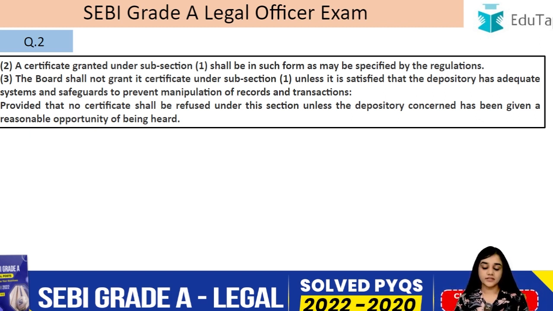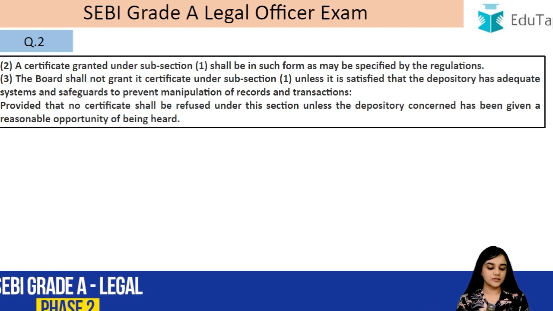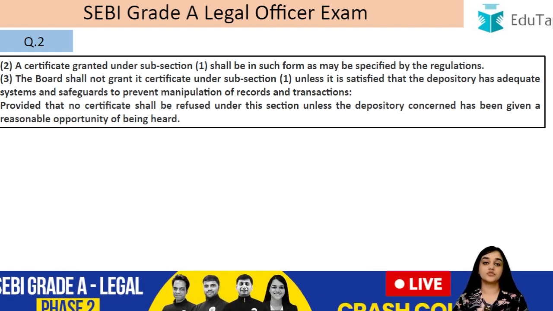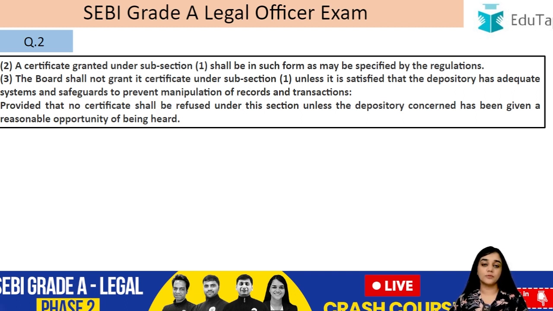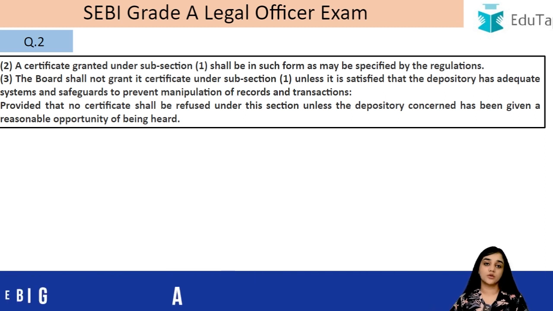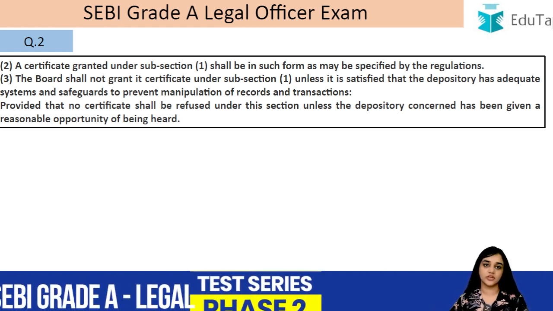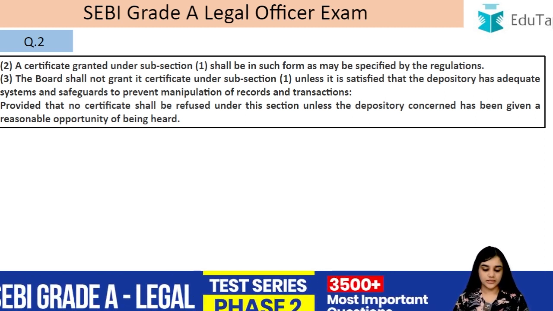But there is a proviso: provided that no certificate shall be refused under this section unless the depository concerned has been given a reasonable opportunity of being heard. So the depository has to be given a reasonable opportunity. He has to be given an opportunity of being heard before his request for this certificate is rejected. So I hope this is also clear to you.